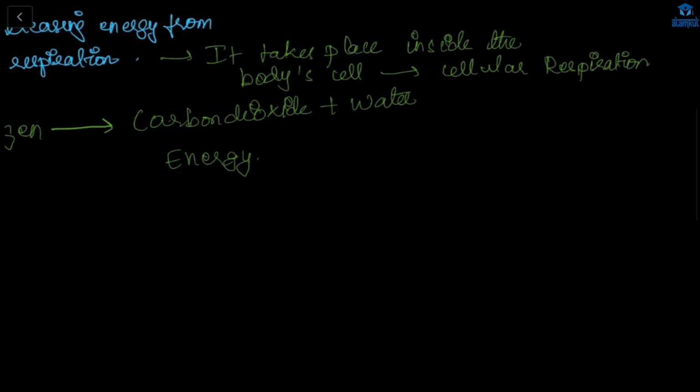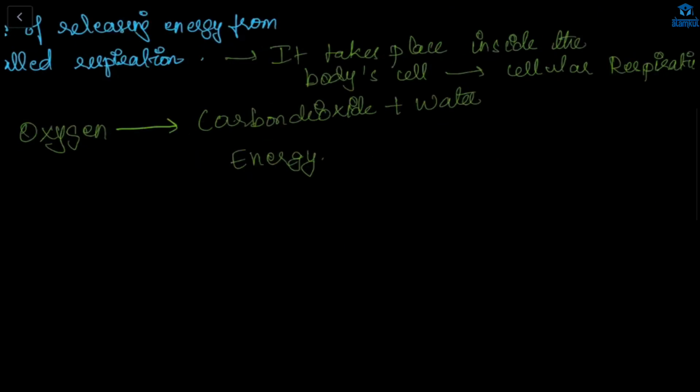Understood, Shazam? Yes, ma'am. So what is the product of respiration, of cellular respiration?